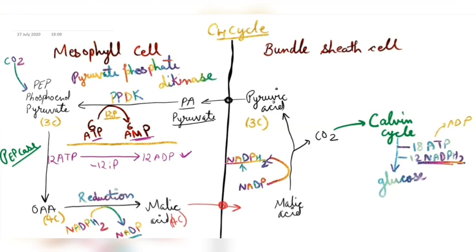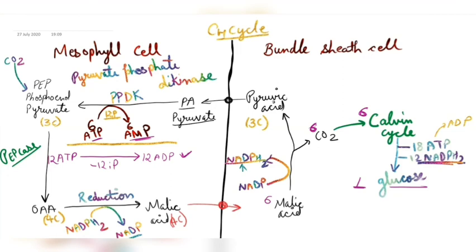We know that for production of one glucose molecule, we need 6 Calvin cycles, right? And for 6 Calvin cycles, we need 6 CO2 molecules. So for 6 CO2 molecules, we'll need how many malic acids? We will need 6 malic acids.